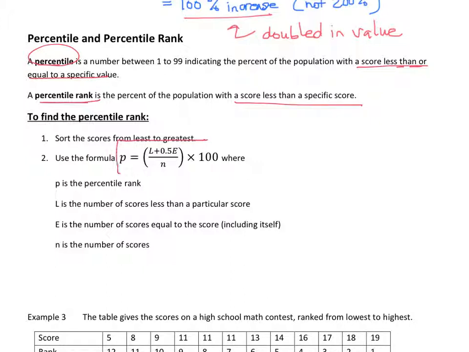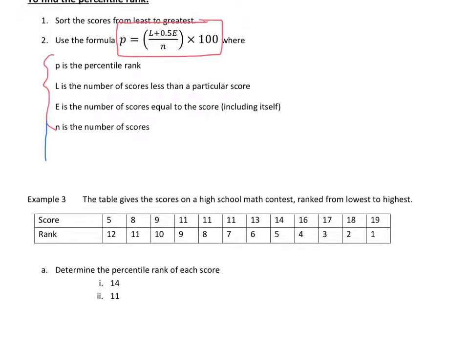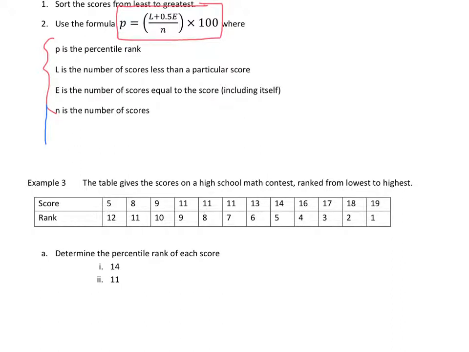Now, the process to find the percentile rank is just a little bit more involved, but not too difficult. We're going to use this formula here that's given in your notes. And here I've given you a list of what those letters actually represent. So P is the percentile rank, L is the number of scores less than that particular score, E is the number of scores equal to that score, and N is the number of scores in total. So we'll go through an example of using that formula. Here we have a table of scores on a high school math contest ranked from lowest to highest, and we're asked to determine the percentile rank for each score.